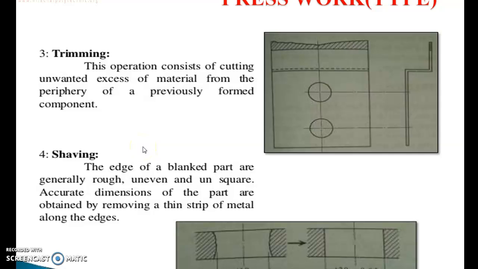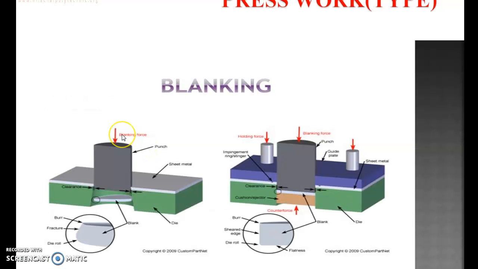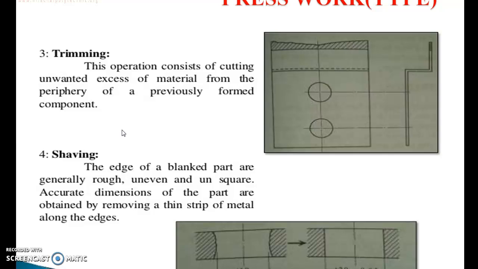Let us discuss two other operations, trimming and shaving. First, trimming. This operation consists of cutting unwanted excess material from the periphery of a previously formed component.